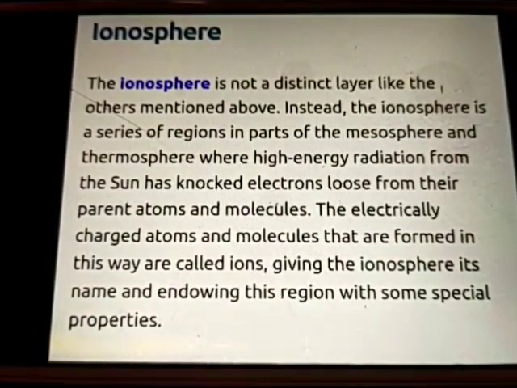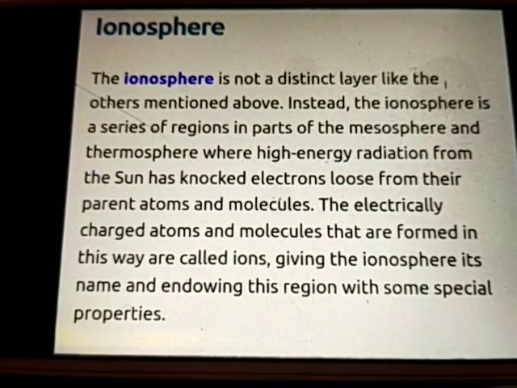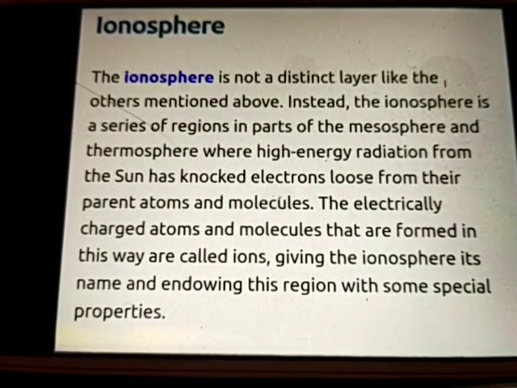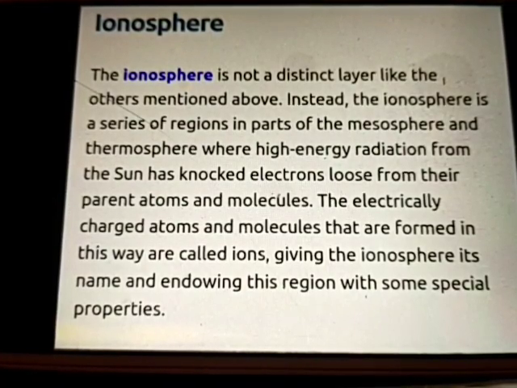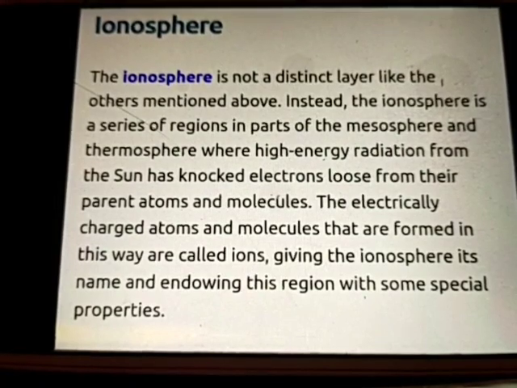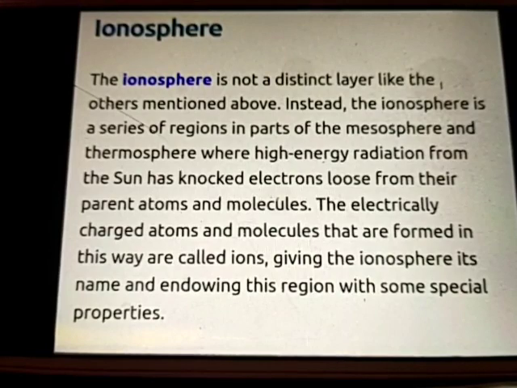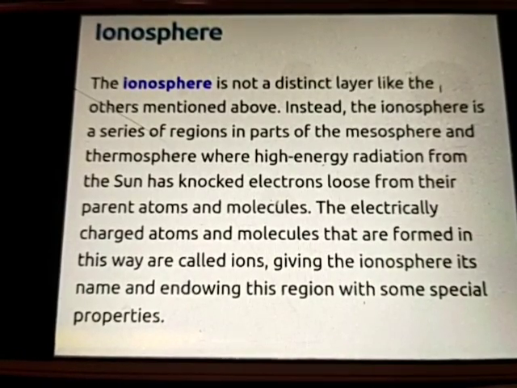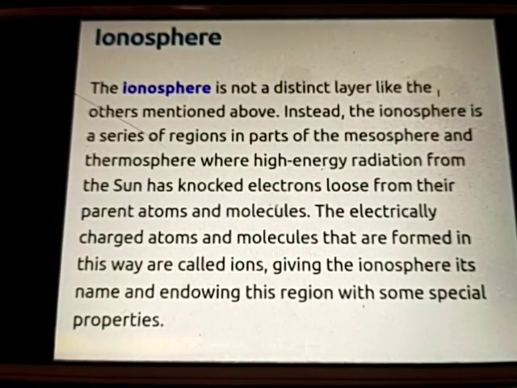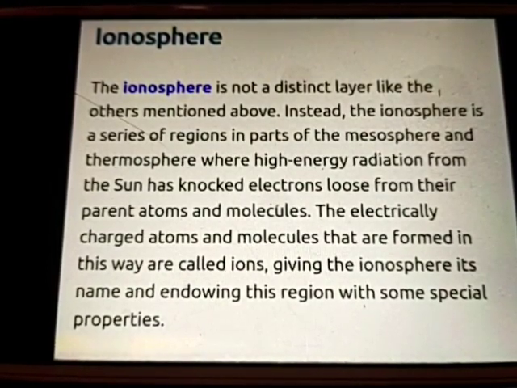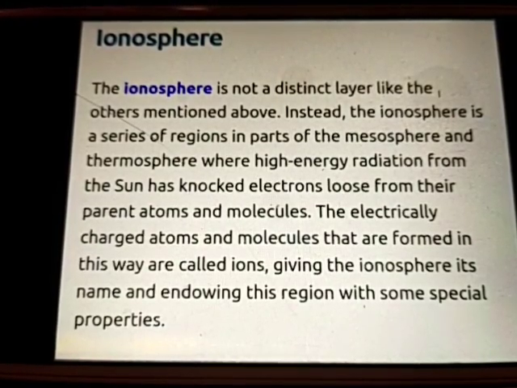I want to inform you one more thing about the ionosphere. The ionosphere is not a distinct layer like the others mentioned above. Instead, the ionosphere is a series of regions in parts of the mesosphere and thermosphere, where high energy radiation from the sun has knocked electrons loose from their parent atoms and molecules. The electrically charged atoms and molecules that are formed in this way are called ions, giving the ionosphere its name and endowing this region with some special properties.